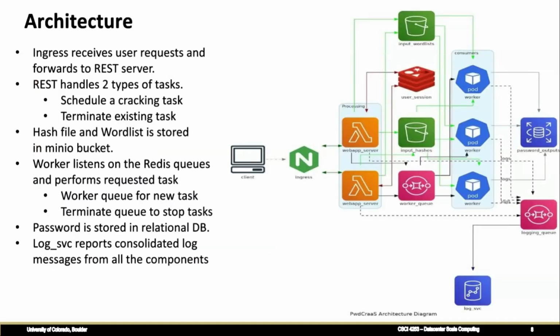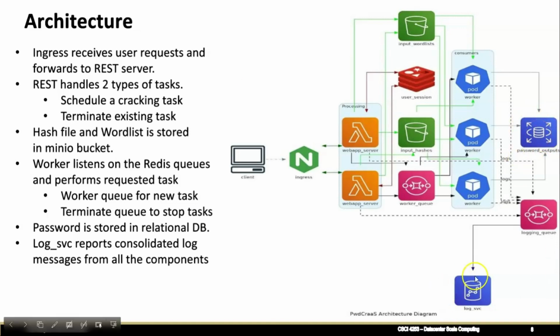Coming to the architecture, you can assume the client sends a bunch of requests to the ingress, which in turn forwards those requests from several users to the web app servers, nothing but our REST servers. The tasks are then forwarded to our queues all the way to the different workers we have. We have two types of tasks, so two different queues: the worker queue for handling a new task, and a terminate queue to handle tasks which are to be terminated. We also have two buckets that you see over here. We maintain the word list and the hash inputs in these buckets. The worker listens on the Redis queues and performs the requested task. So that is how it has been programmed. We maintain our user inputs and password outputs in our relational database.